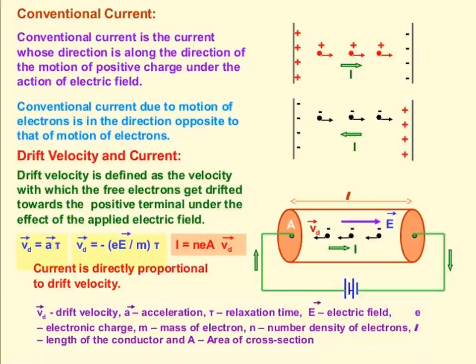Any material is made up of neutral atoms with a number of electrons and protons. An atom is made up of electrons and protons. If the outermost electrons leave the atoms, they become free electrons and are responsible for an electric current.